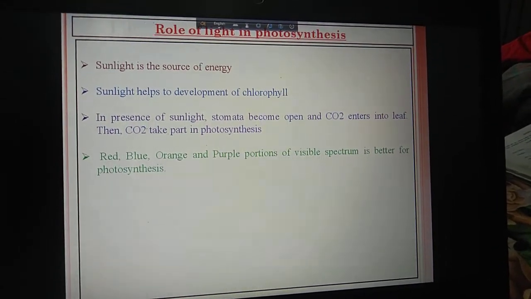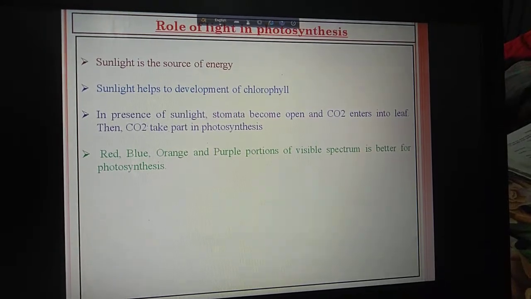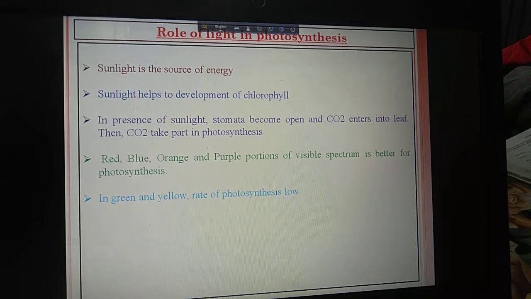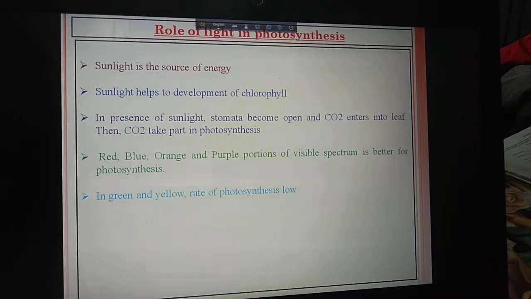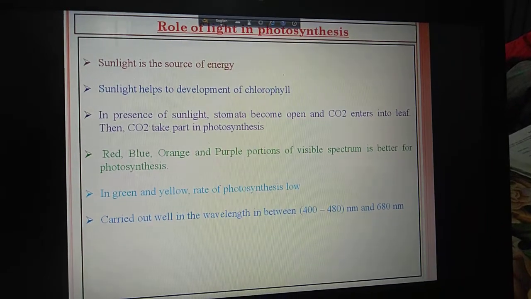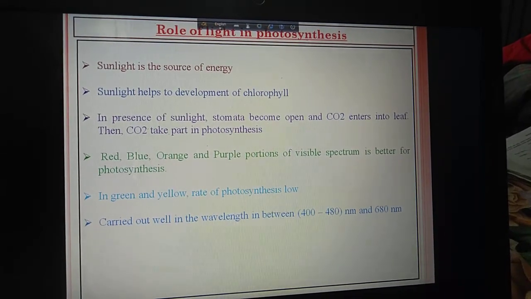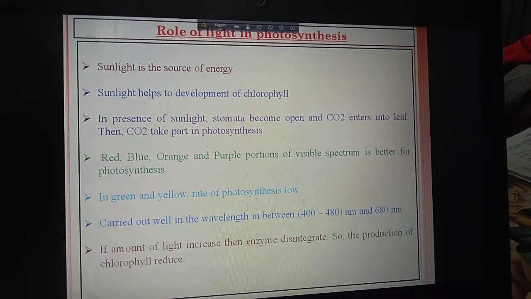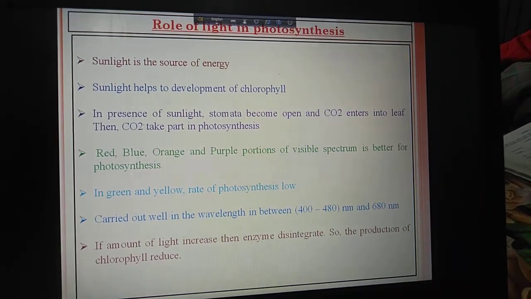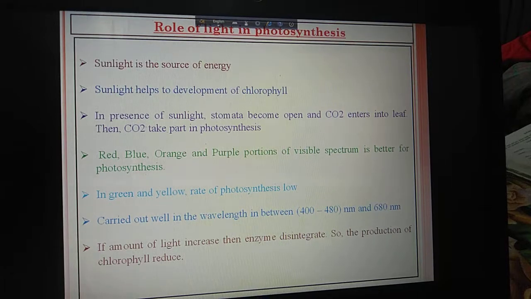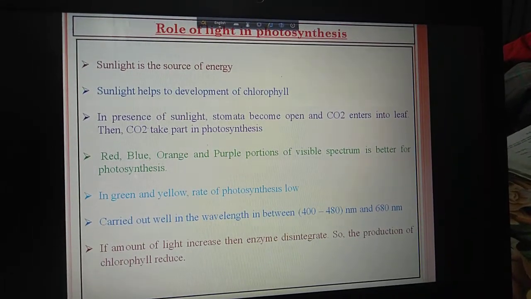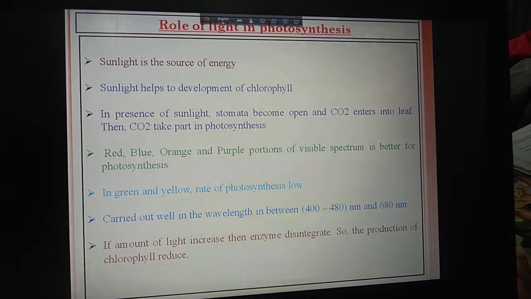Red, blue, orange and purple portions of the visible spectrum are better for photosynthesis, but green and yellow color light decrease the rate of photosynthesis. So photosynthesis is carried out only in the wavelength between 400 to 480 nanometer and 680 nanometer. And next point, if the amount of light increases, then enzymes disintegrate. So when enzymes disintegrate, the production of chlorophyll reduces and the photosynthesis rate will also be reduced.